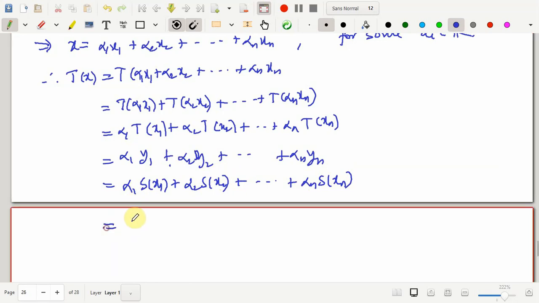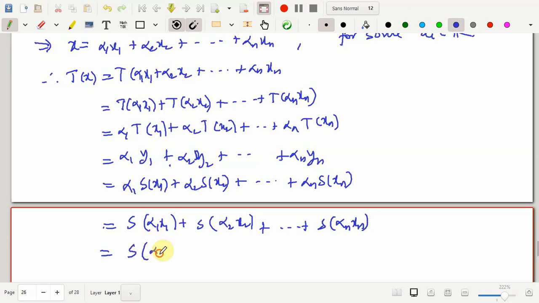Again applying the property of linear transformation, this can be written as S of alpha 1 x1 plus alpha 2 x2, and this goes on till alpha n xn. You are just going in a reverse process.